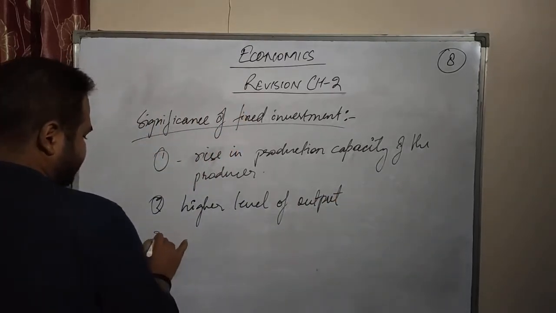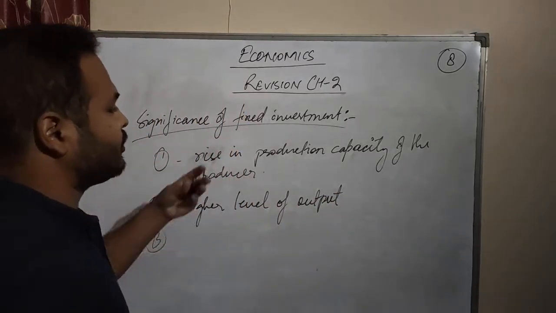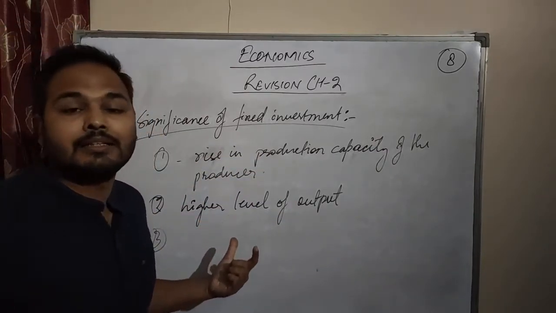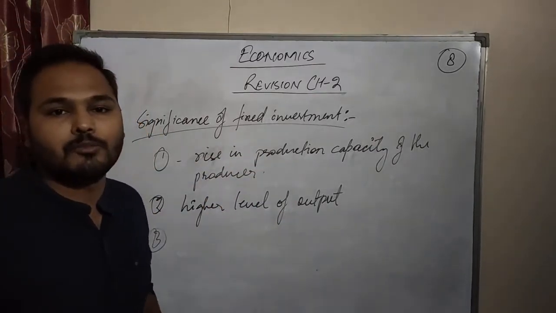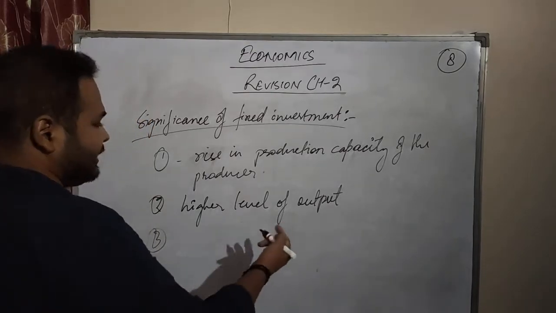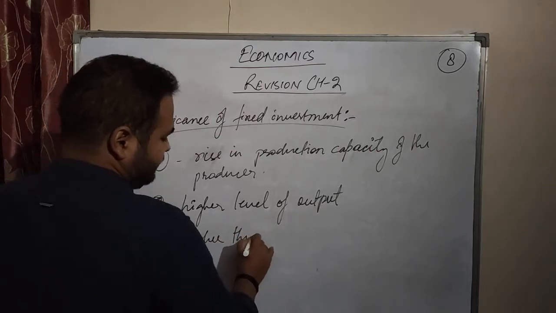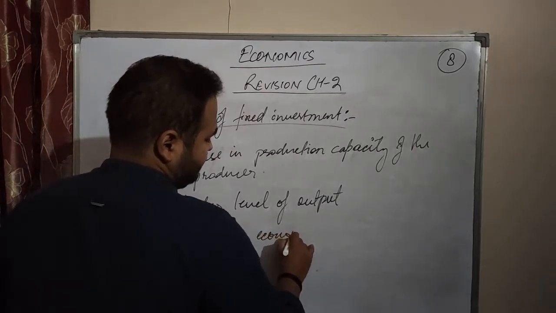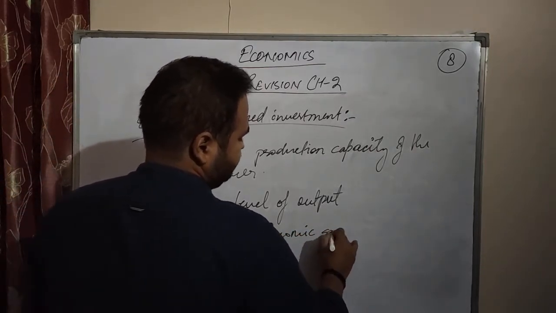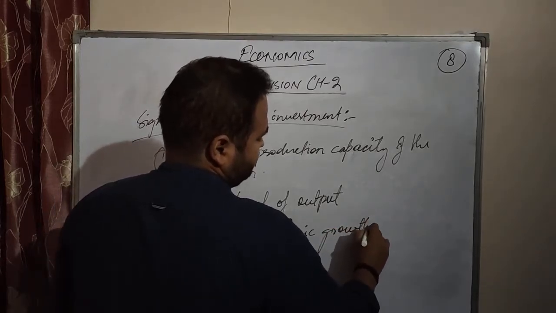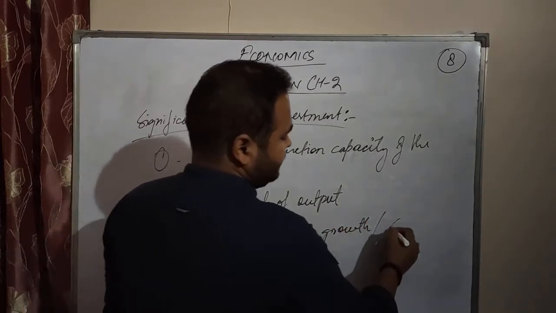If the production capacity is raised, then the amount of output will increase. Then higher the output, higher the economic growth. So you can also say GDP growth.